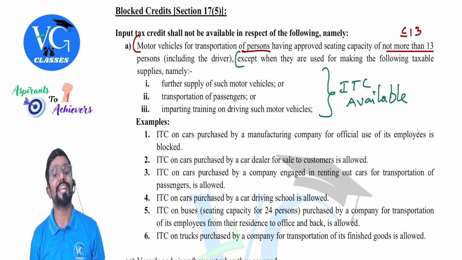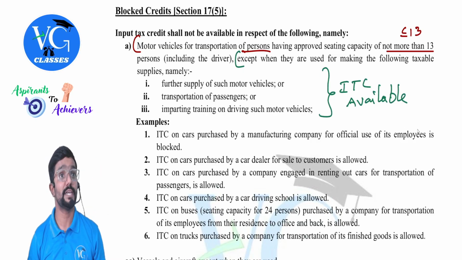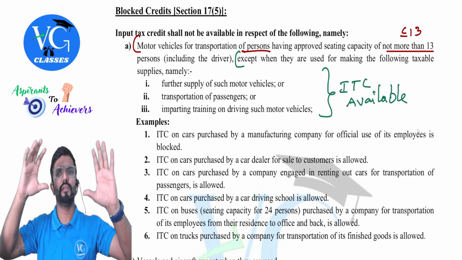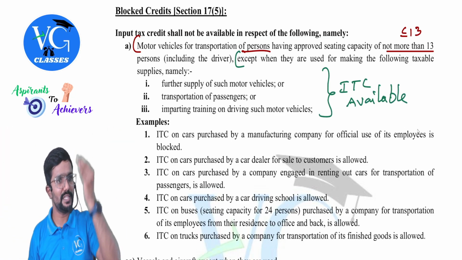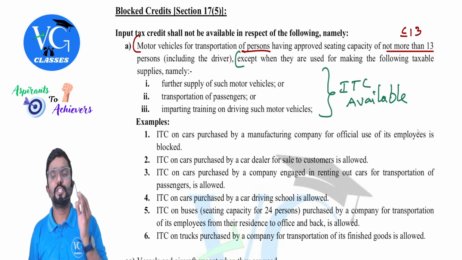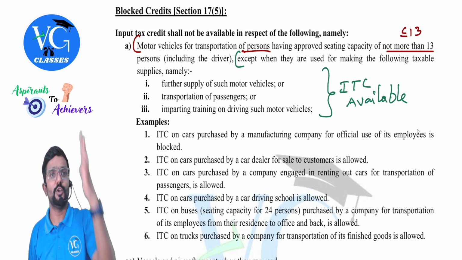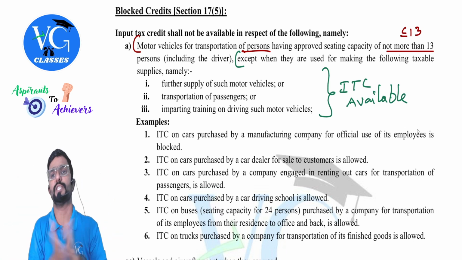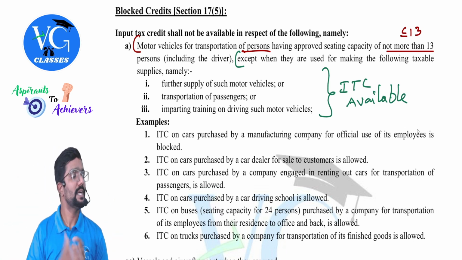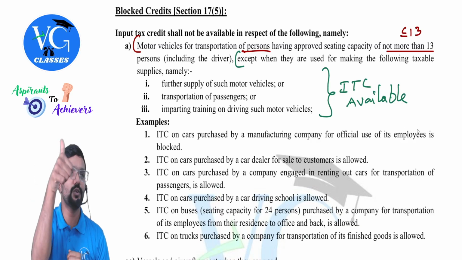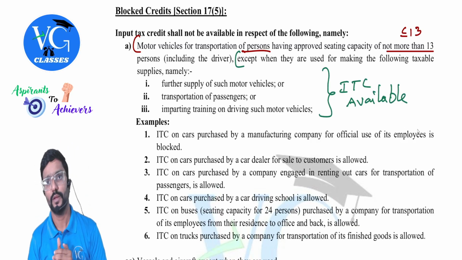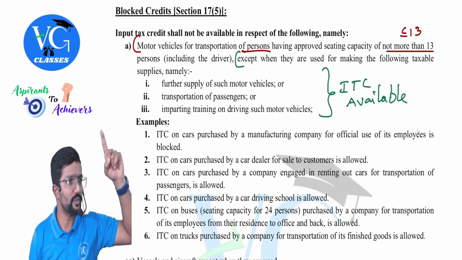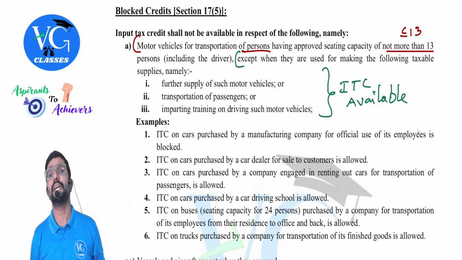Imparting training on driving such motor vehicles. Driving schools, you know? Okay, say Maruti driving school has purchased a car which will be used to give training to the persons who come there for getting a driving license. In that case, is credit available for the driving school? Yes, it is available. Can they claim the credit? Yes. Hope you understood. Only in the following 3 cases credit is available.